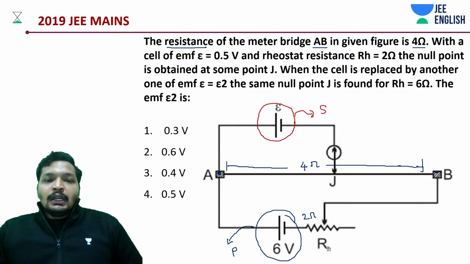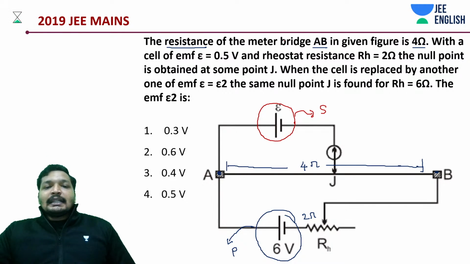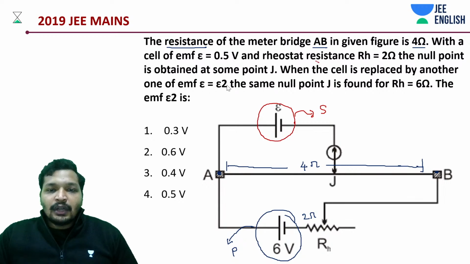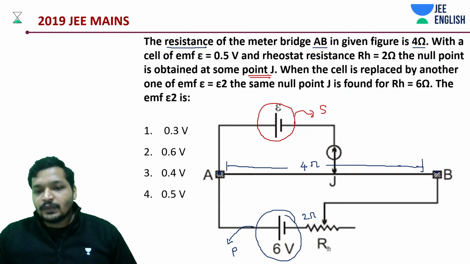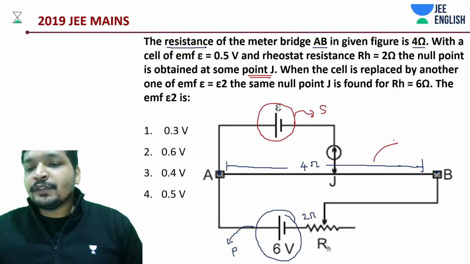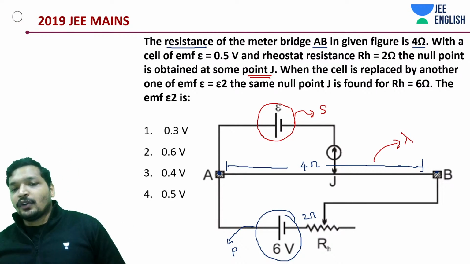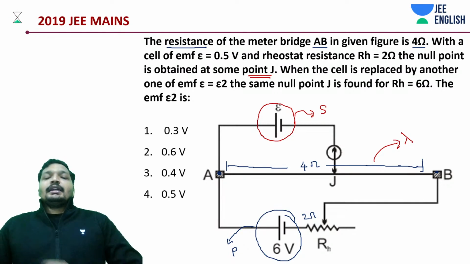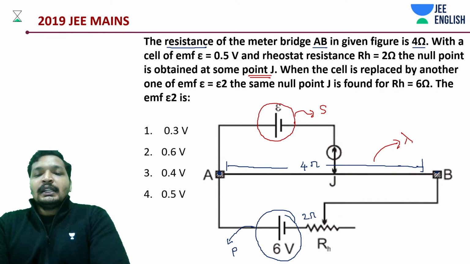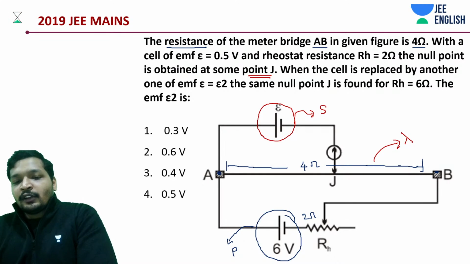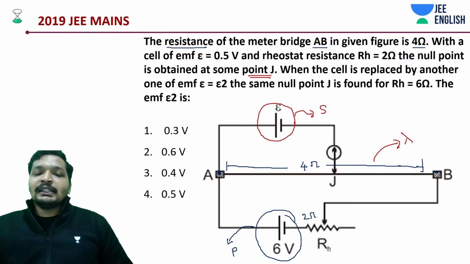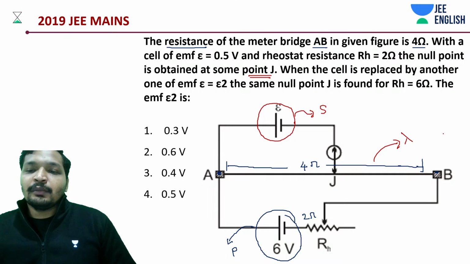Okay. Now it's just like that internal resistance question. So now it is balanced at some point J. What is the beauty of this wire? Lambda, constant potential gradient. Now it's 2 and 4, that means it's in series. The 4 ohms is going to have twice the potential drop across it. So basically in this case it's quite easy. It would be like 4 volts.